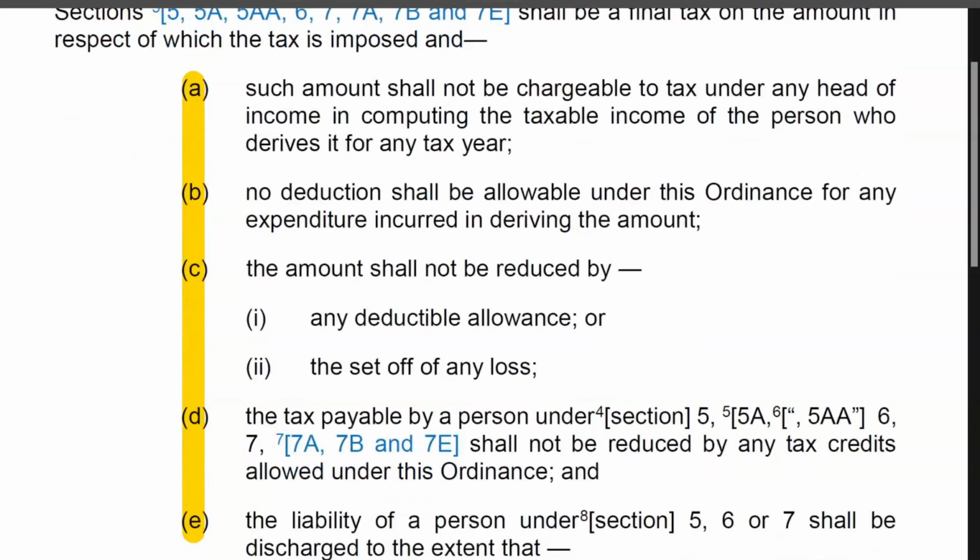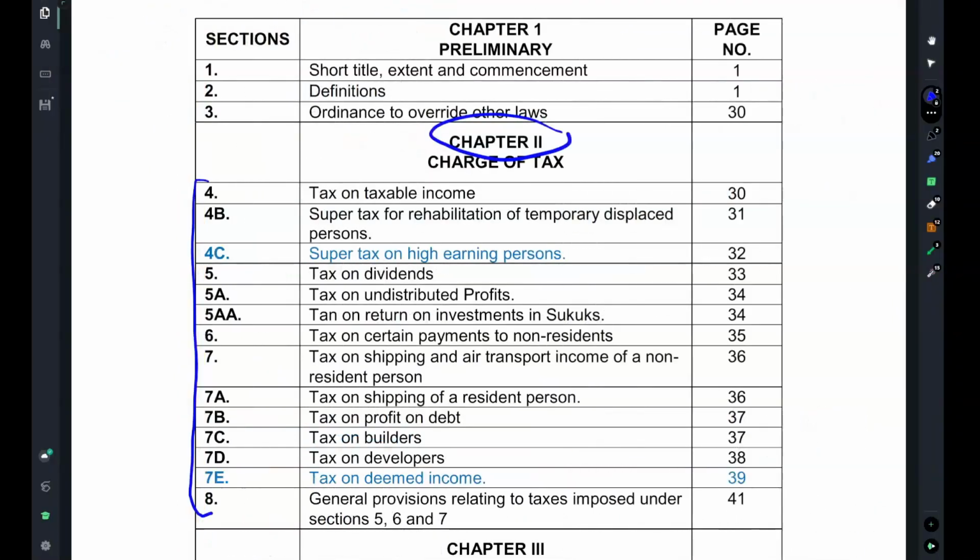Now we come back to our Index of the Income Tax Ordinance. Now we conclude our discussion on separate taxation. First conclusion is that incomes subject to separate taxation have been mentioned in Chapter 2. Second conclusion is that Section 8 talks about taxation of some incomes. These incomes under Section 8 will follow a similar pattern of taxation. The pattern has been mentioned in Section 8. Third conclusion is that the remaining 4 sections, which are Section 4b, Section 4c, Section 7c and Section 7d, will also be subject to separate taxation.